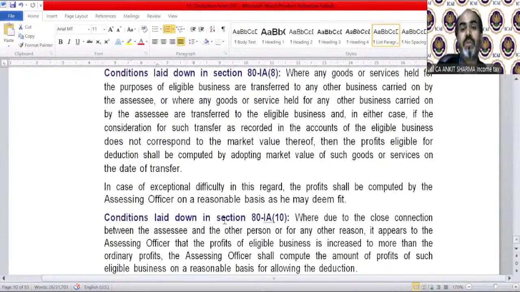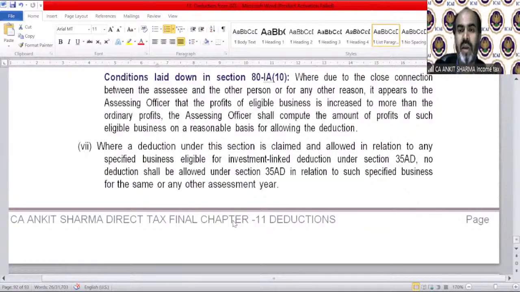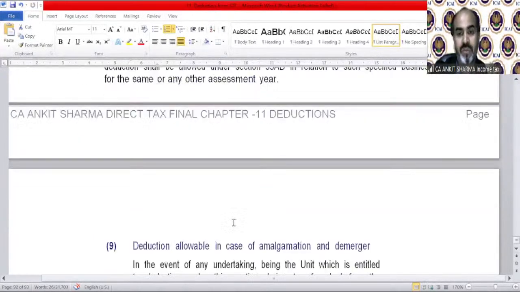In case of exceptional difficulty in this regard, the profit shall be computed by the assessing officer on a reasonable basis as he may deem fit. Again, if the deduction has been claimed here, you cannot claim it under any other section.